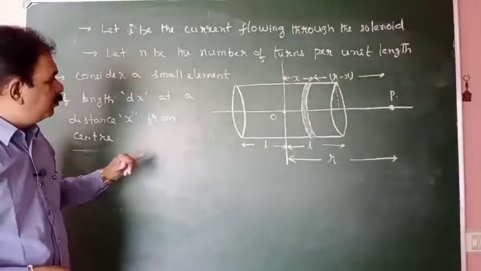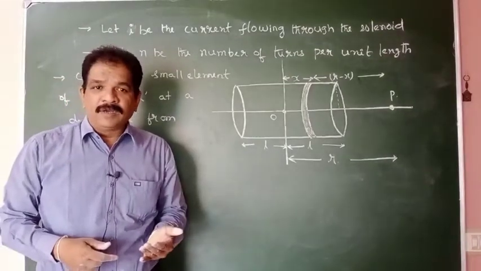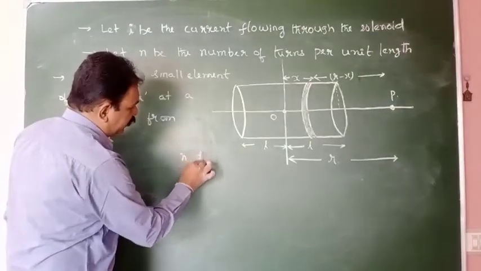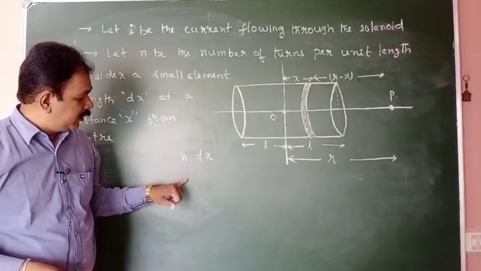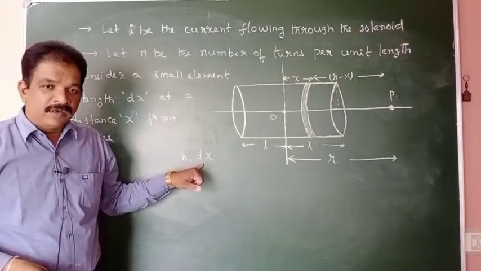So how many turns will be there in that current element? Number of turns per unit length, small n, into the length of that element, dx. Number of turns per unit length into length will be the total number of turns.